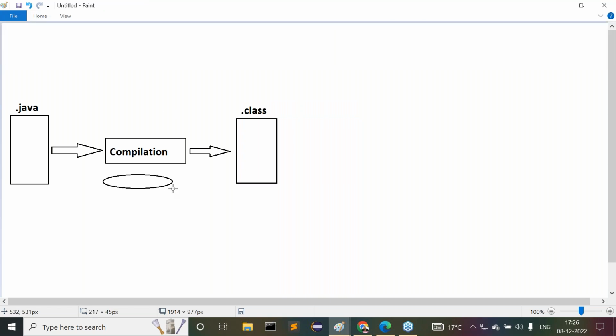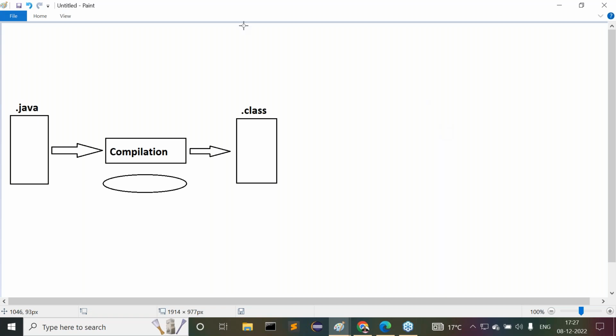One time I want to compile this program. As per the definition, we can run the same Java program in multiple operating systems. Compilation is on one operating system and execution is going to be happening in different operating systems. In any other operating system, we can execute our Java program. That's the definition. Understand my point or not?